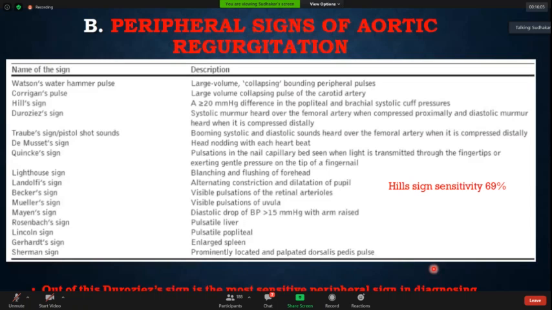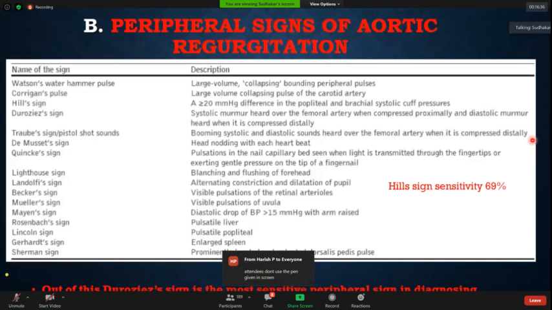Now let's go to the peripheral signs of aortic regurgitation. Now what is on my left hand side? People who are in MBBS, who are in MD, they can try to mug up a few of the names. There are 20 signs, or around 18 to 20 signs, of aortic regurgitation. As you come to the DM and you come to practice, it is literally not possible to know the names. Try not to know the names and go into the more logical reasoning, because from head to toe there are literally 20 signs. I will try to discuss the important signs.